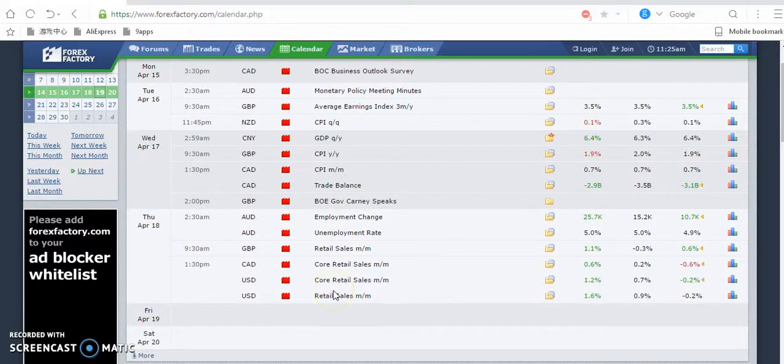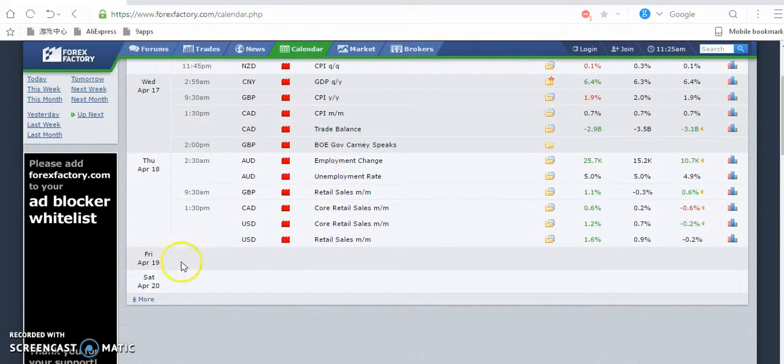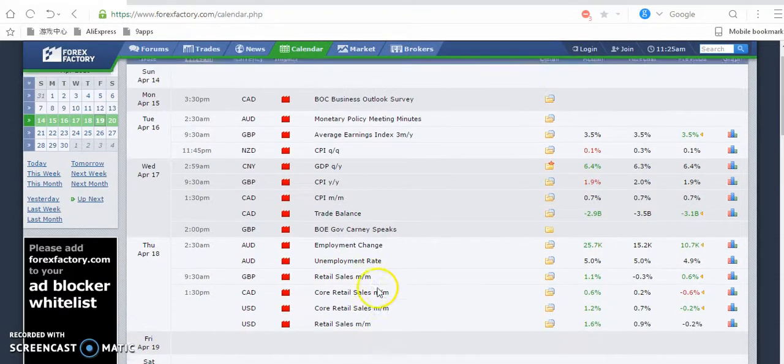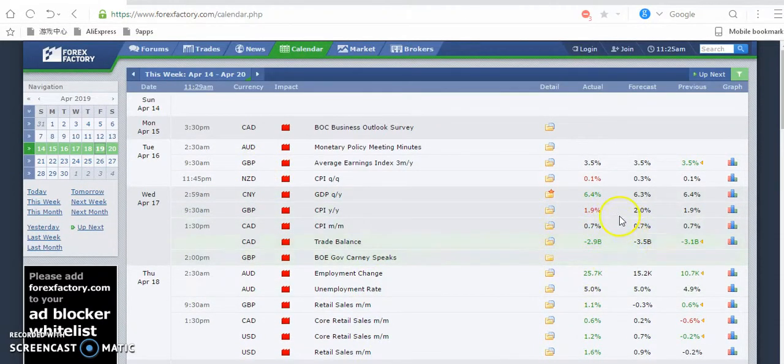You have different news coming out every week. You can see on Friday there's no news. That's today that I'm recording this, 19th of April, right? So this is just basic fundamentals. We do this for the advanced class, for those people that want to trade the news, to see how they will trade the news. But this will help you to gauge your market so that you won't make an entry in the morning and go out to work, and you come back, it's heavily against you, and you say, what happened? It will be because of an economic event, right?